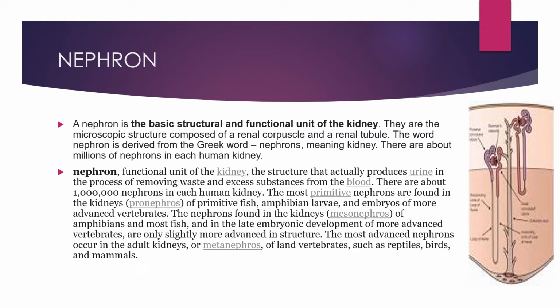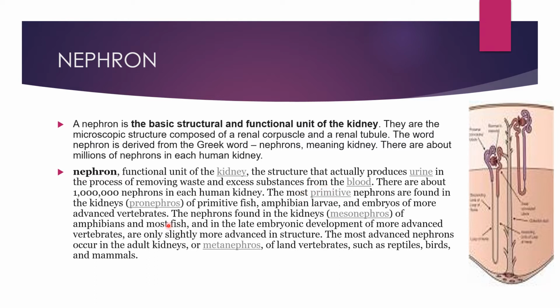The word nephron is derived from the Greek word nephros, which means kidney. There are about millions of nephrons in each human kidney. It is the structure that actually produces urine in the process of removing waste and excess substances from the blood.